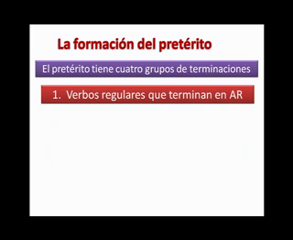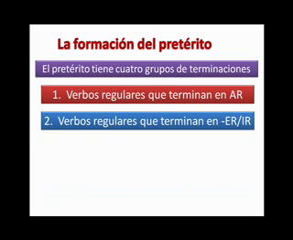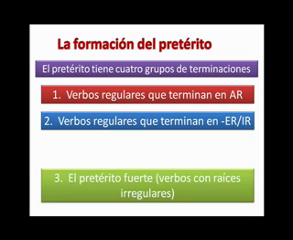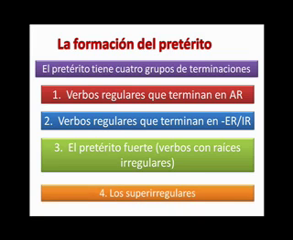El primero son los verbos regulares que terminan en AR, regular verbs that end in AR. El segundo son los verbos regulares que terminan en ER o IR, regular verbs that end in ER or IR. Tercero, tenemos el pretérito fuerte, verbos con raíces irregulares. Thirdly, we have what some people call the strong preterite, el pretérito fuerte, which are verbs that have irregular roots.